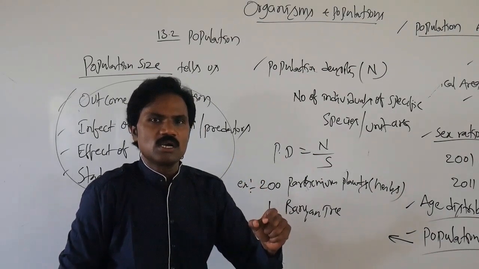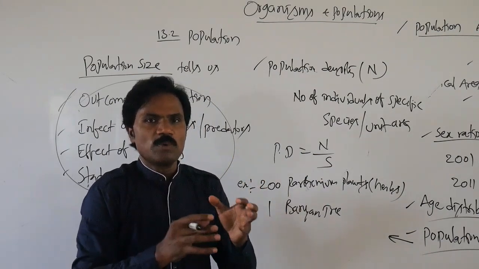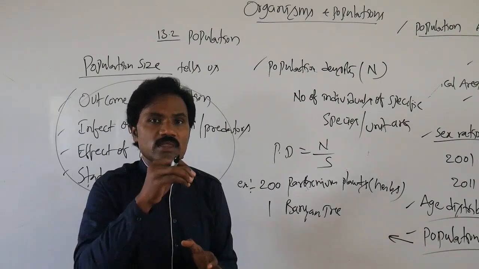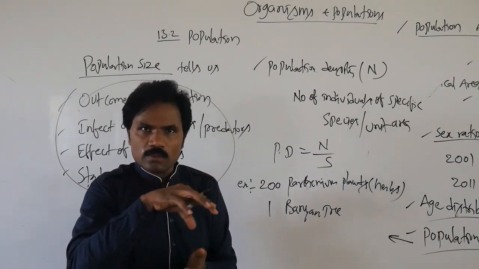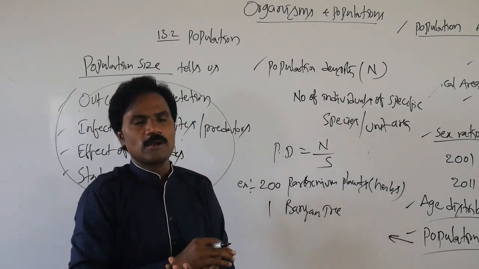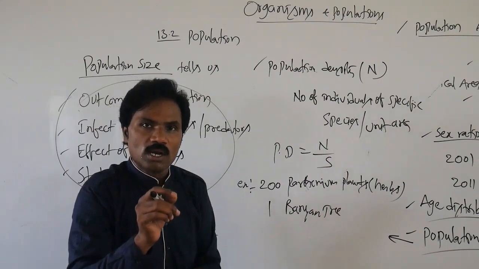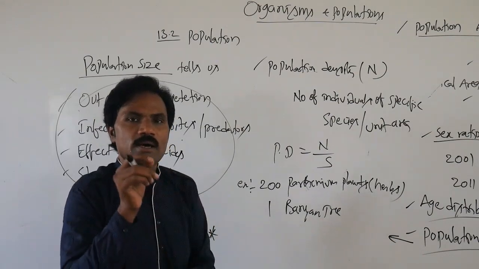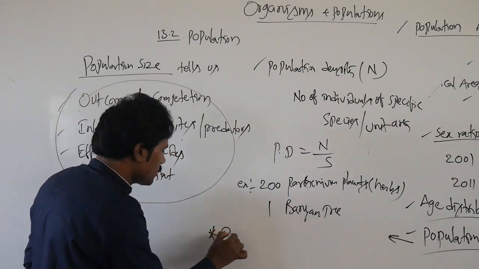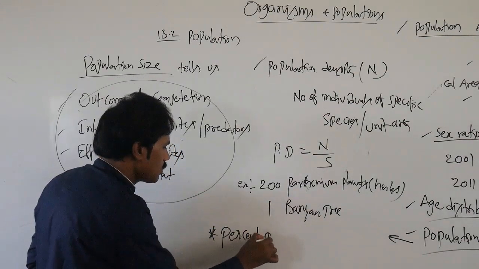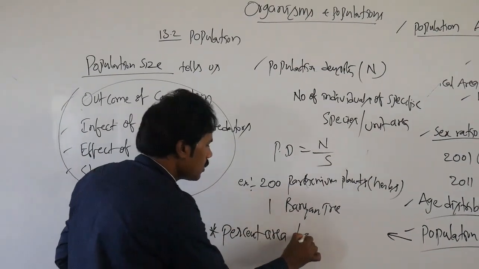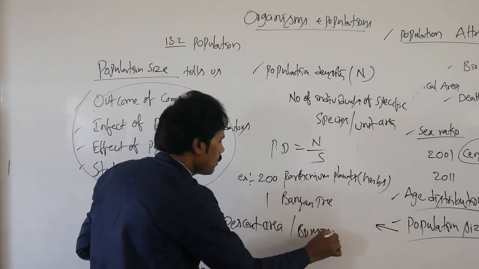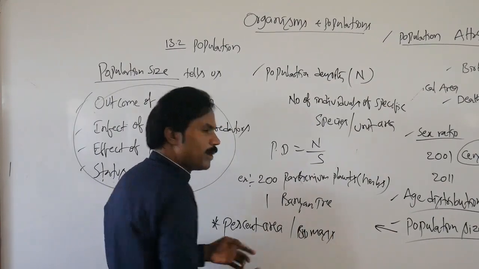If organisms are larger, they are easily identified; if smaller, they are not. So the representation is not only total number but also percent area, or biomass.